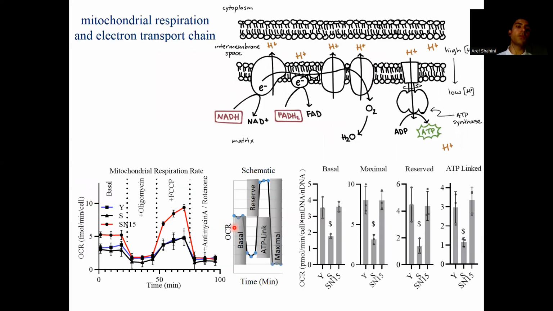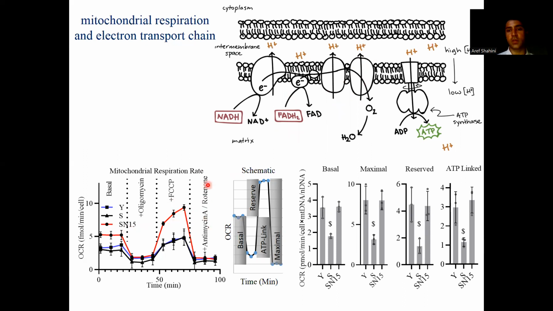We look at mitochondrial respiration and the electron transport chain using a test called the Mito Stress test. We treated the cells with oligomycin, and that results in inhibition of complex 5. Therefore, all of the hydrogen protons are accumulated in the inner membrane space. Then, by treating the cells with FCCP, all of the hydrogen protons are being moved downstream, and that results in maximum electron flux and maximum oxygen consumption rate.